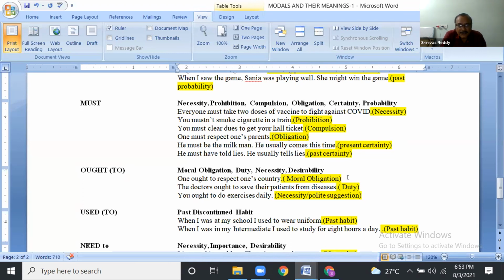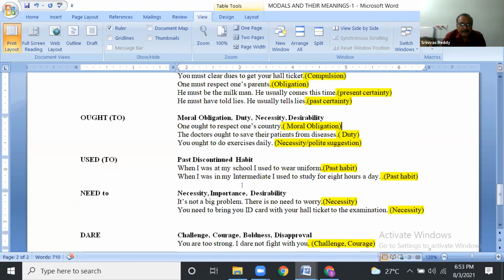The doctors ought to save their patients from diseases. It is their duty. You ought to do exercises daily. Okay, polite suggestion.